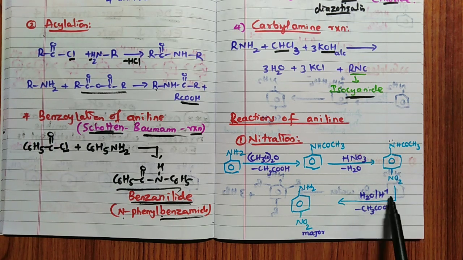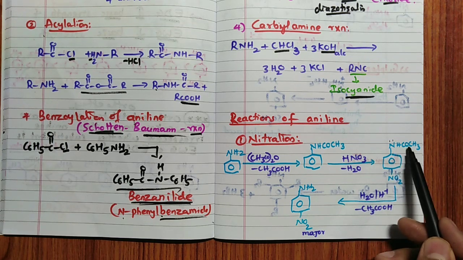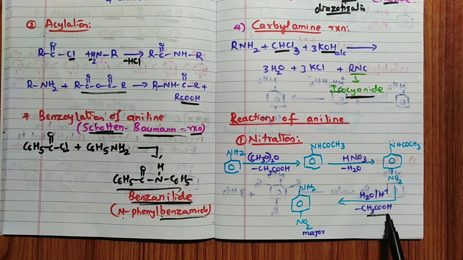So when it undergoes hydrolysis with H plus and H2O, the NHCOCH3 is removed as CH3COOH, hence you are going to get NH2 and NO2. This is nothing but nitration.